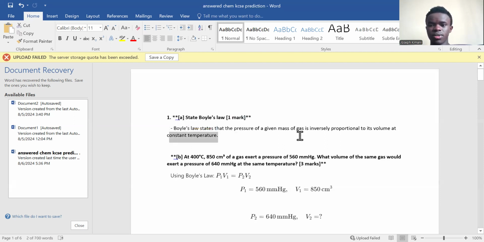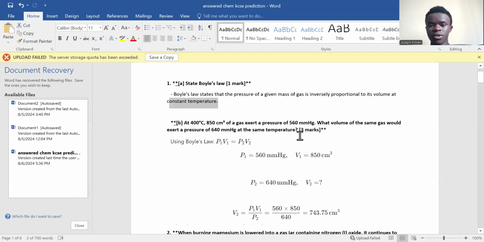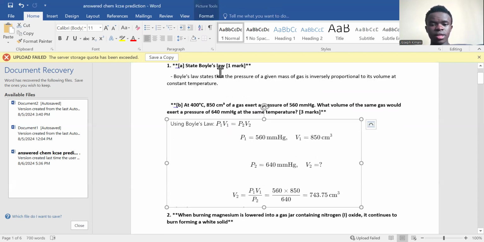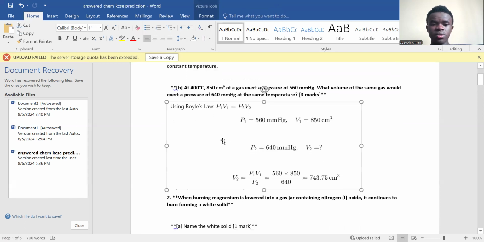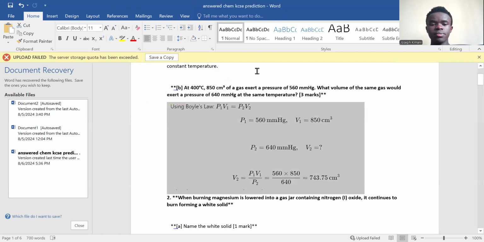So that's about it for Boyle's law. Just remember pressure and volume, PV. That's why the law in a simplified version is P1V1 equals P2V2, because the temperature is constant. You won't expect to see temperature in the equation because it's a constant factor. Temperature here is the same as temperature here. So we are dealing with pressure and volume, which are inversely proportional. Now we have a question on Boyle's law here.